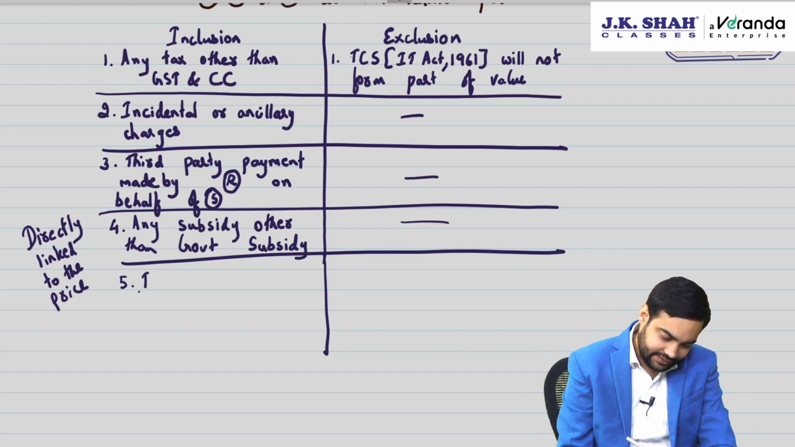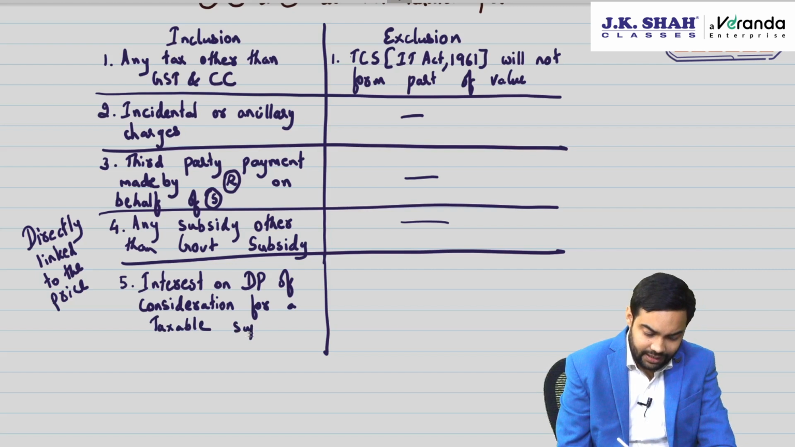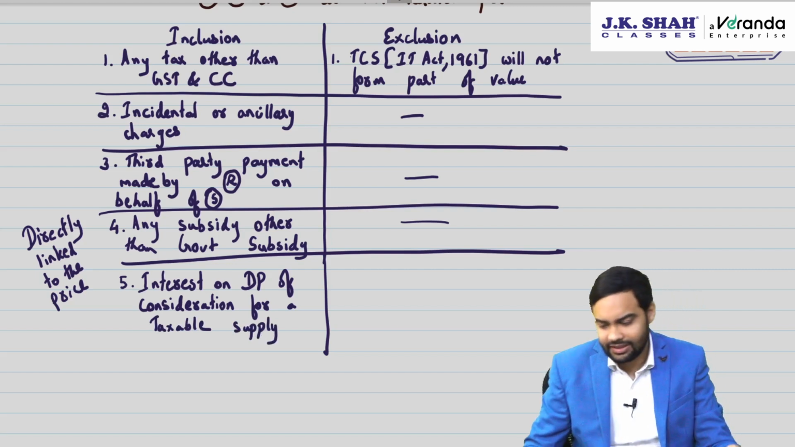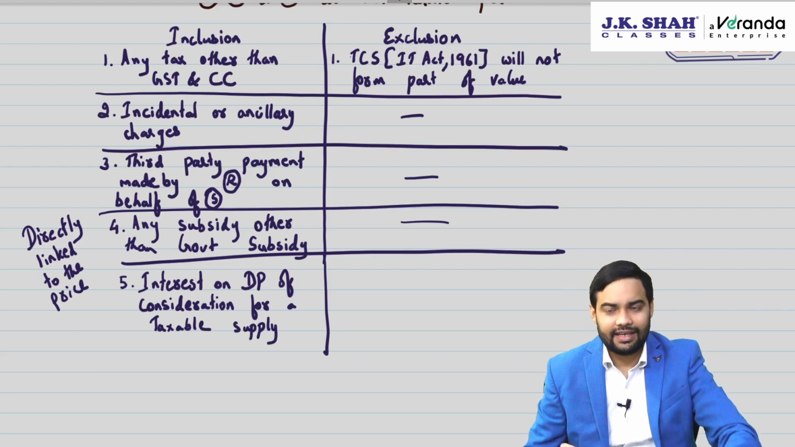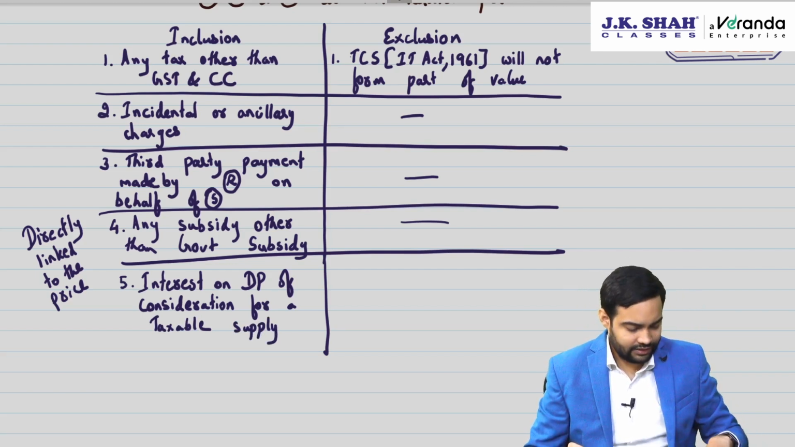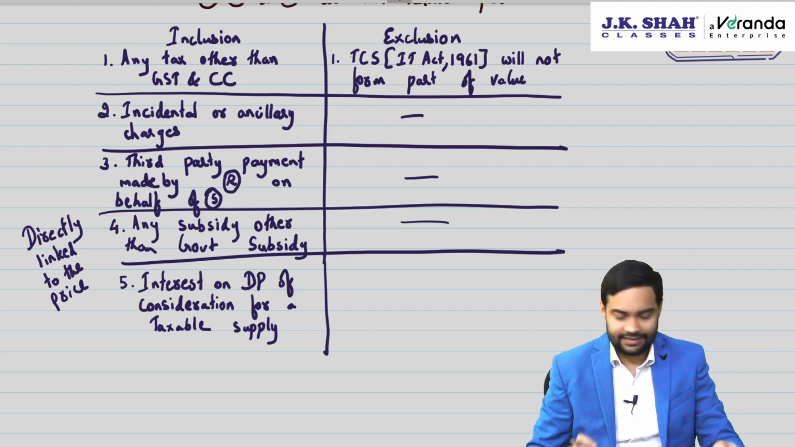Then interest. Interest on delayed payment of consideration for a taxable supply. So if the underlying supply is taxable, then interest on that will also be liable to GST, for a simple reason that the government is very clear. If the main supply is taxable, then interest will also be liable to GST. There will be no benefit which will be given for interest.